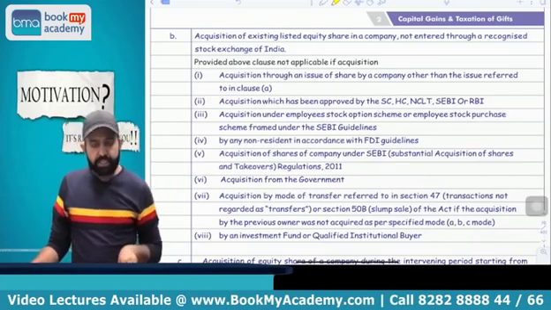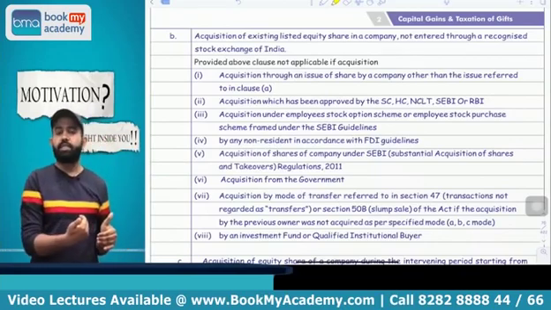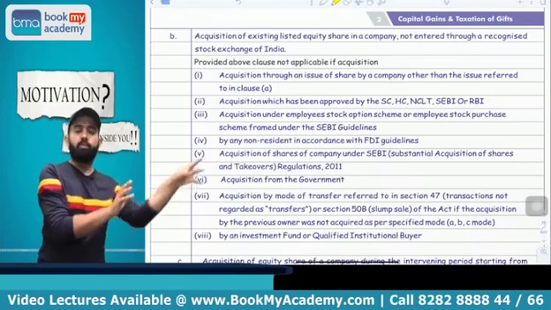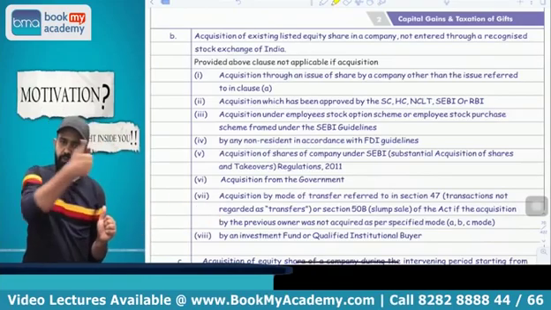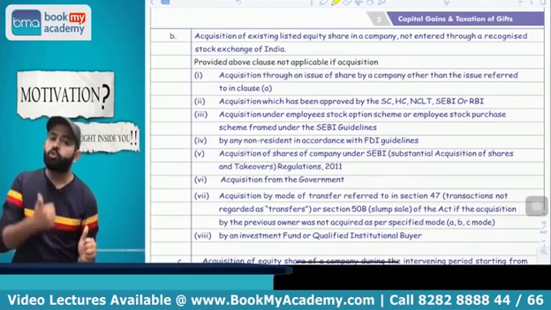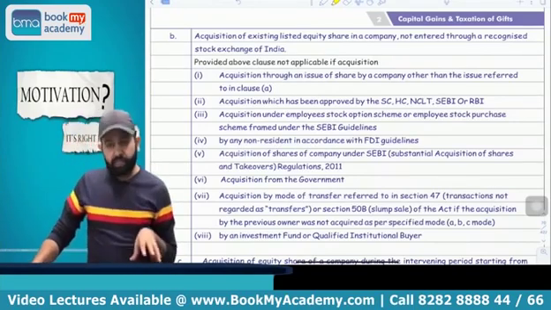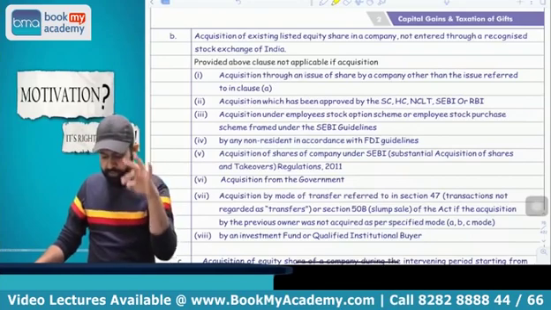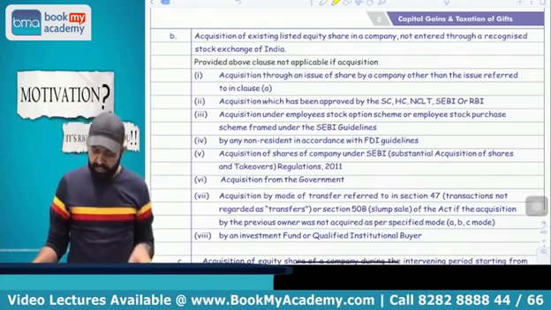First exception is that suppose you acquired that share through issue of share. Whenever a company issues shares, obviously the first issue will be out of the market, out of a recognized stock exchange, and after that the share will get listed. So if you acquired the share through the issue of share, then it is okay, no problem. Or it is acquired and that is approved by the Supreme Court, High Court, NCLT, SEBI, RBI, then it is okay, no problem. Or if you acquired under the ESOP scheme, then it is okay, no problem.